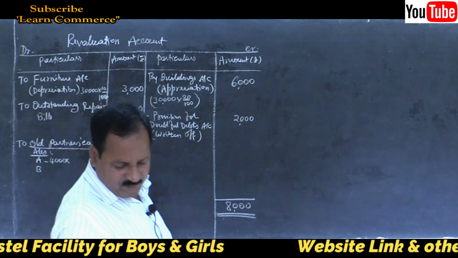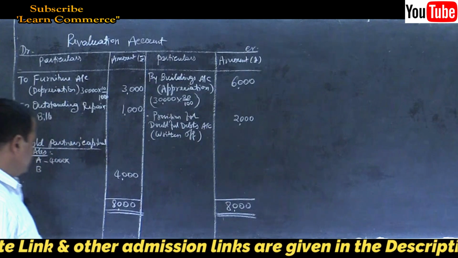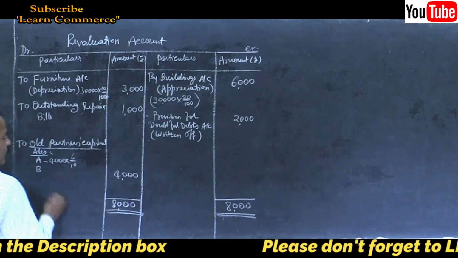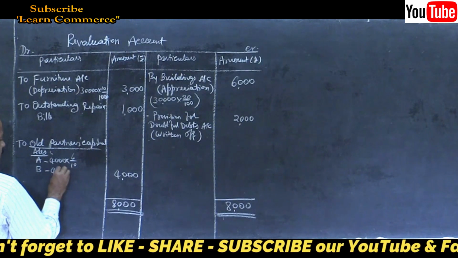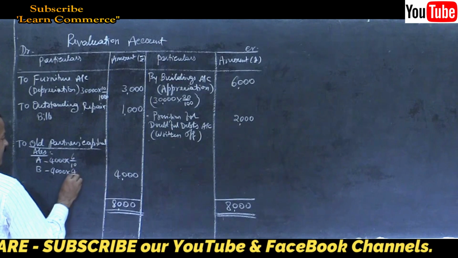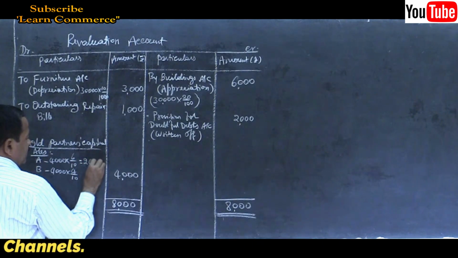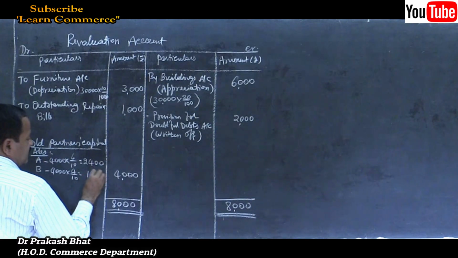How much was it? It was 6:4. Correct. 6 plus 4 is 10. So 6 by 10 and 4 by 10. 4,000 into 6 by 10 is 2,400 and 4,000 into 4 by 10 is 1,600.